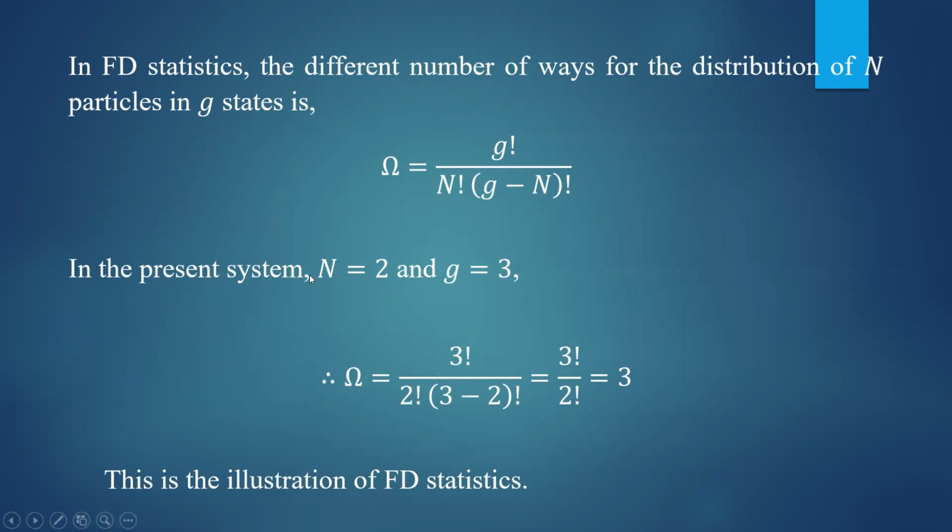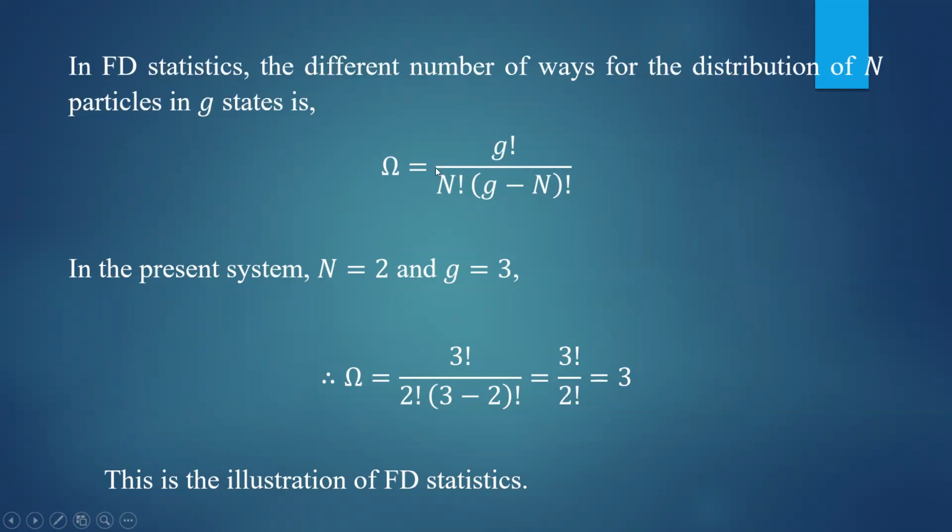Here n equal to 2, G equal to 3. Substituting, it is 3 factorial divided by 2 factorial into (3 minus 2) factorial. So (3 minus 2) factorial is 1 factorial, which is equal to 1. You will get 3 factorial by 2 factorial, which is equal to 3. Therefore, there are three different ways.